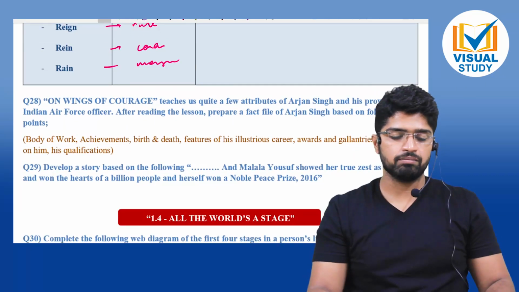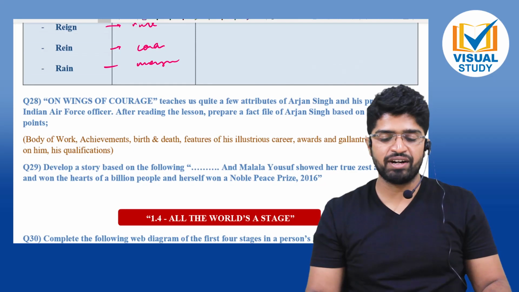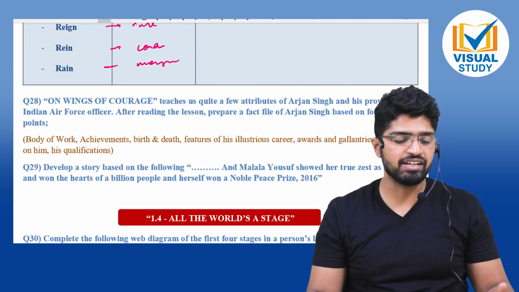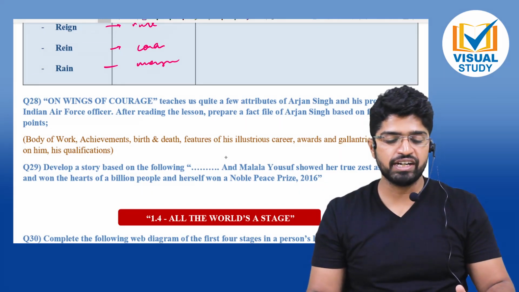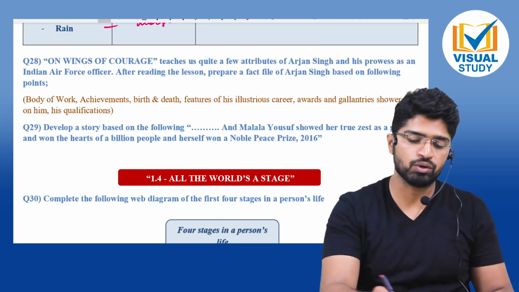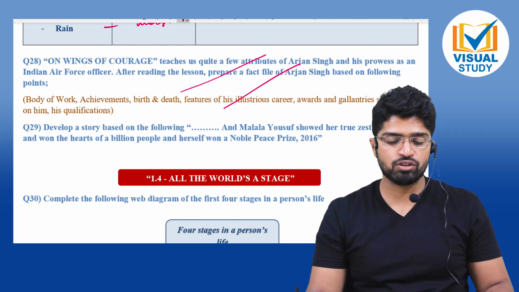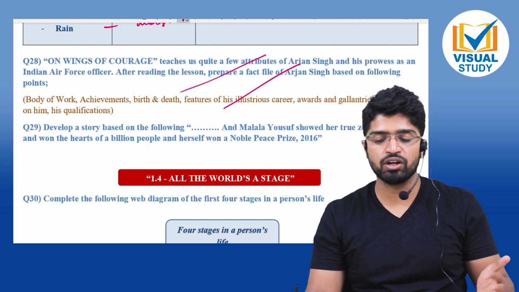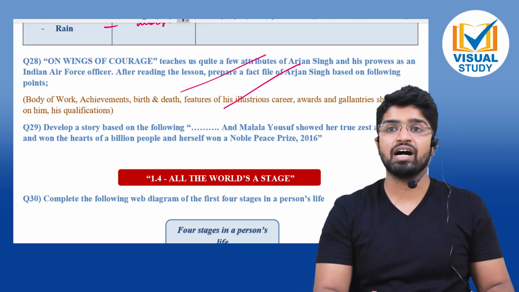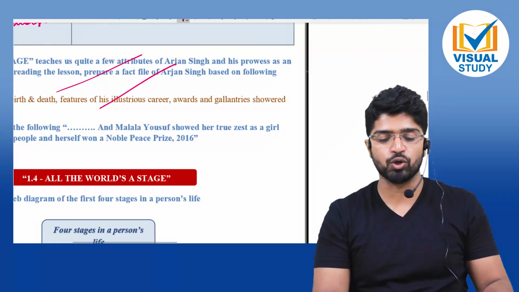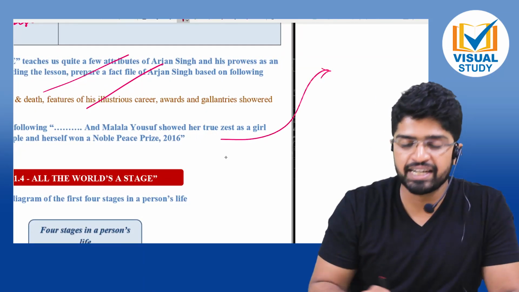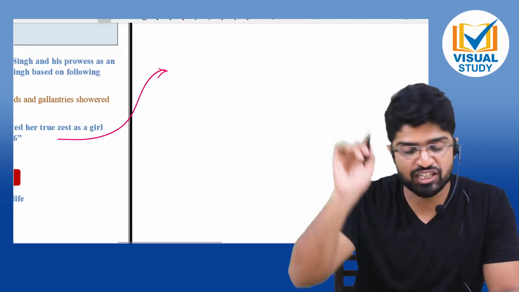Okay. Now, On Wings of Courage teaches us quite a few attributes of Arjun Singh and his promises as an Indian Air Force officer. After reading the lesson, prepare a factfile of Arjun Singh. We don't have this question on factfile, so we will not look. Develop a story based on the following: Malala Yousafzai showed her true zest as a girl and won the hearts of billions of people and herself won a Nobel Prize. Now, story writing comes in the paper as a compulsory last question.